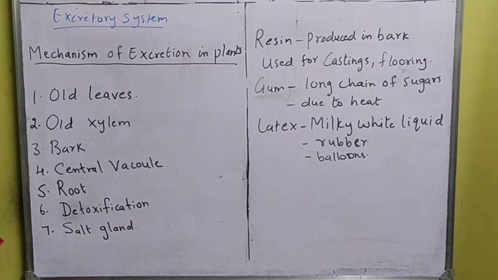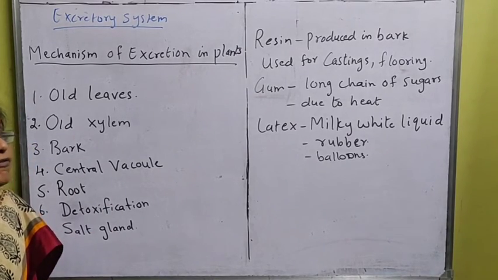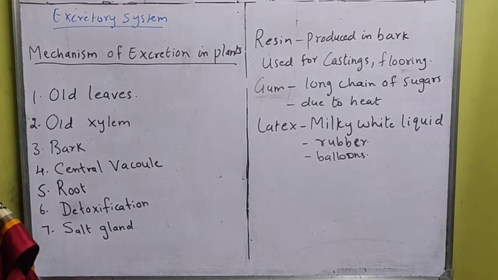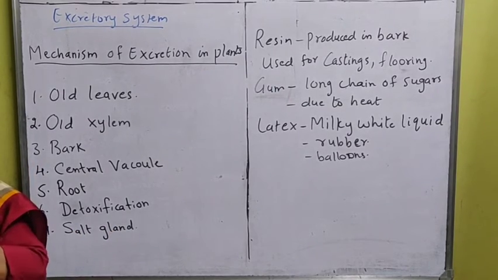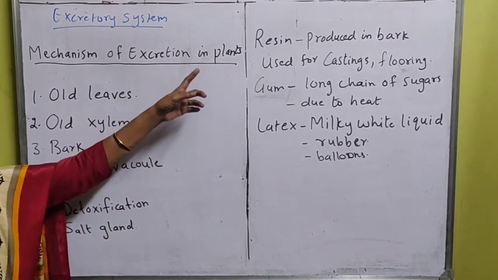And the last is the salt gland. I told you minerals contain salt, and salt gets collected in the form of crystals. The salt glands will take that crystal form, and what will it do? It will throw out that waste. So this is a mechanism of excretion in plants.